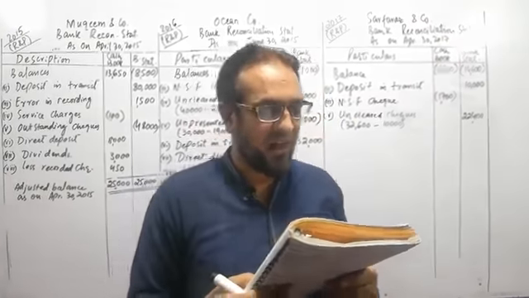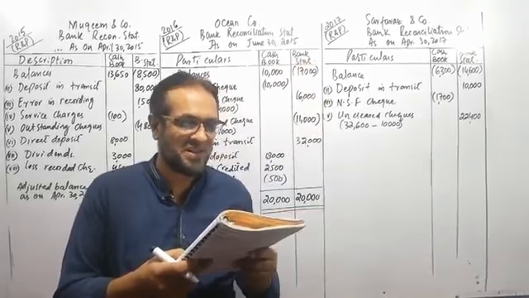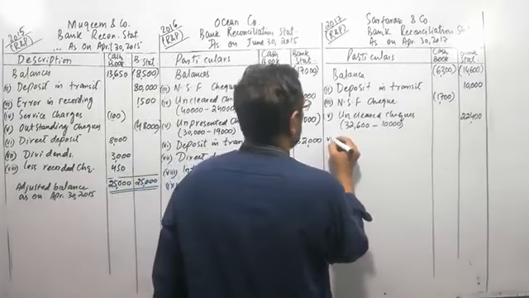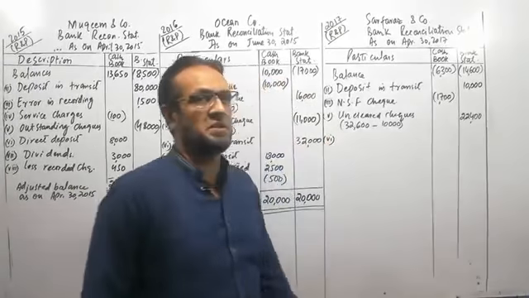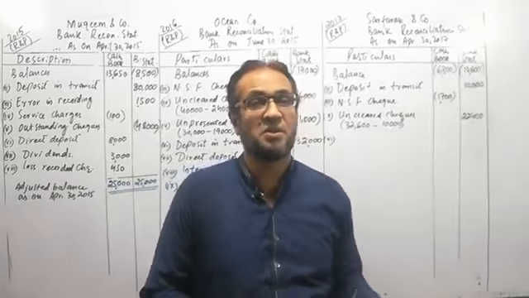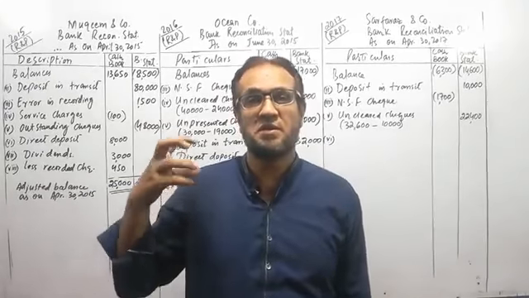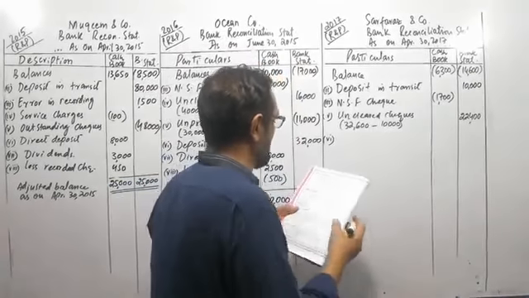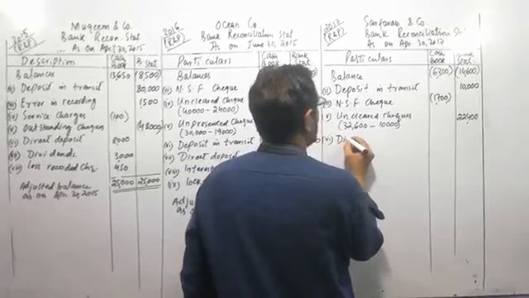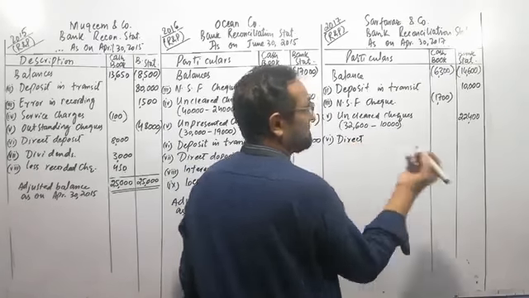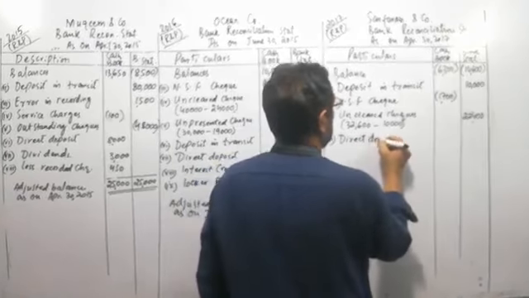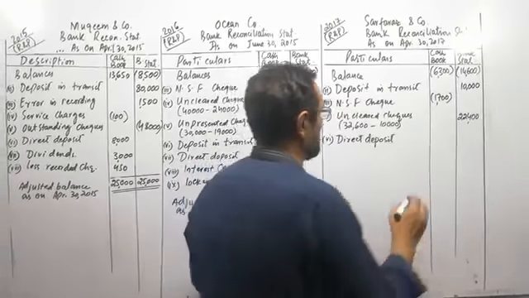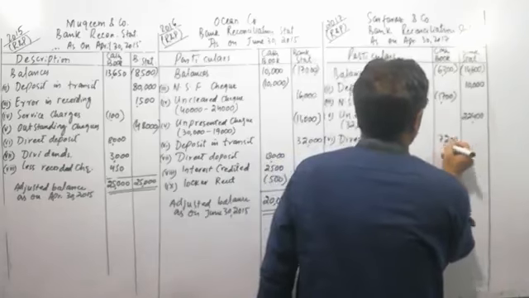Number 6, advice received from the bank that a customer Mr. Faizan had direct deposit into the bank 7,200. Your customer went to the bank, he deposited certain amount directly into your bank. This amount is not being shown in the cash book. So now it is the turn of cash book to show this amount. We will add this amount to the cash book. That is called bank giro credit, or in simple words it is called a direct deposit by the customer. The amount is 7,200.